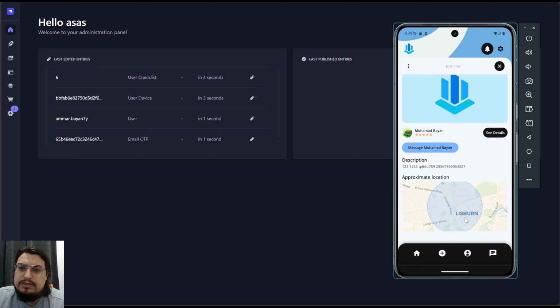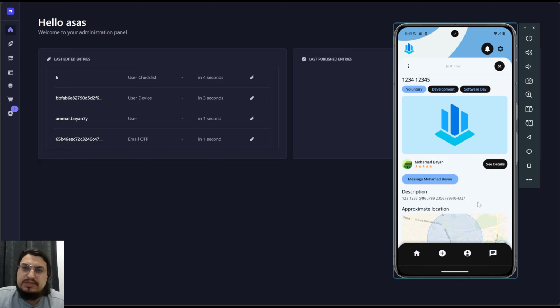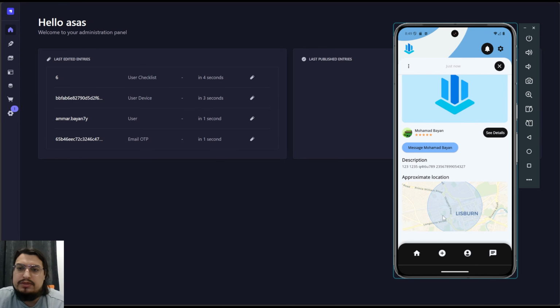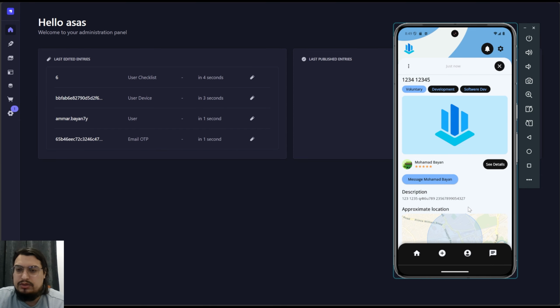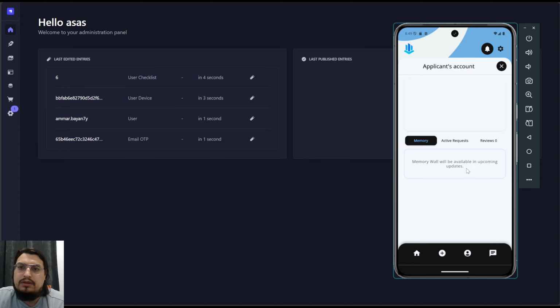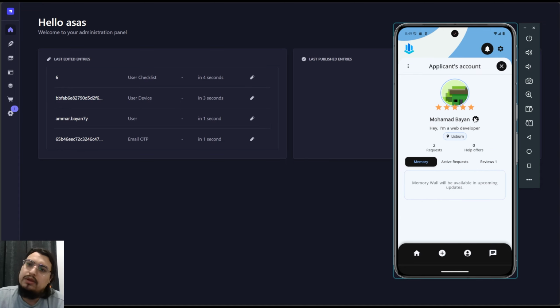So as I said, it gives you the general location. If it's something specific, like I need a driver, for example, or furniture moving, the person who does delivery or whatever knows the general location of your area, not your accurate location, just for privacy and security. And you can see this person's profile, for example, Muhammad at Ammar and other account.